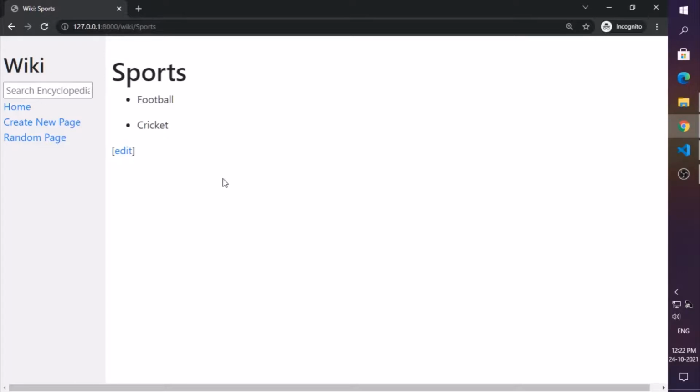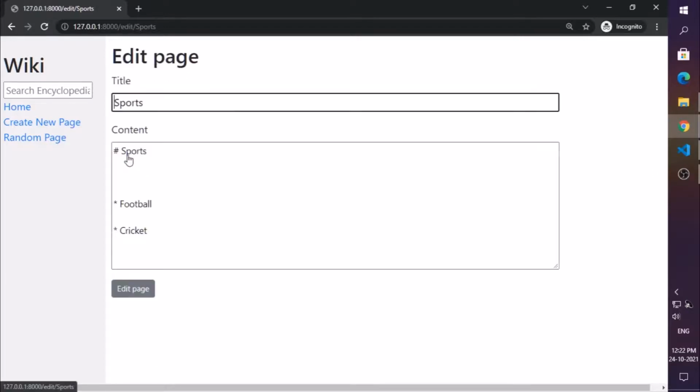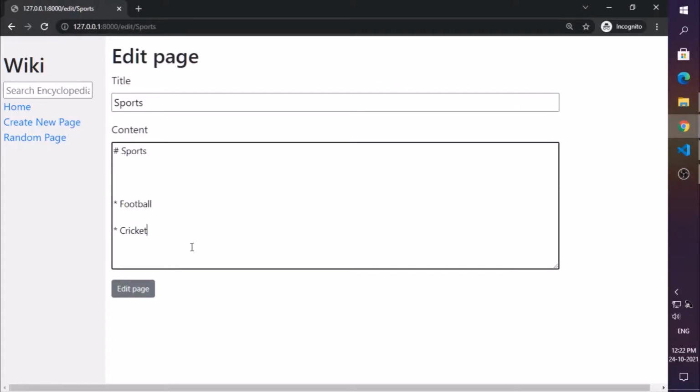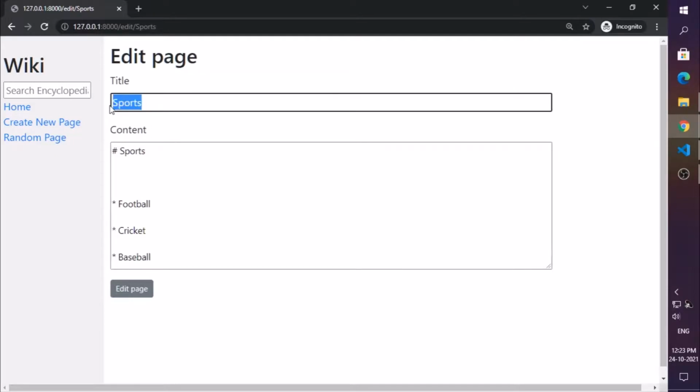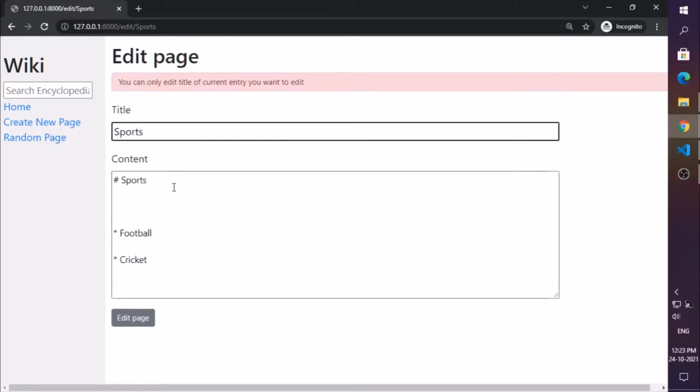Okay, so the next requirement is editing a particular entry. If I click on edit here, as I can see, all of the contents are preloaded, and if I type in here another sport, like baseball. But somehow if any user changes the title to an already existing title, other than the one you are editing, like Python, then I will get an error that you can only edit this current entry.